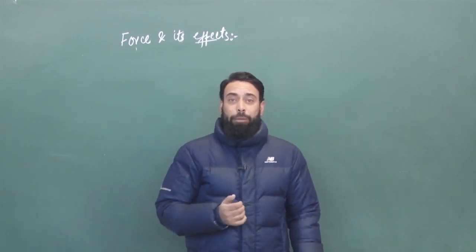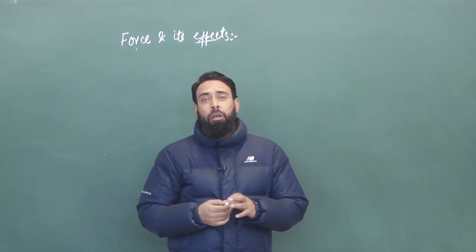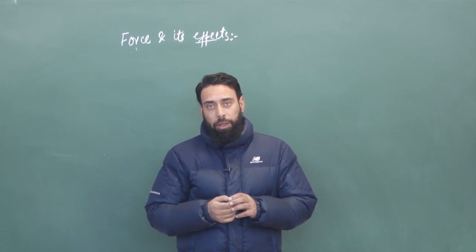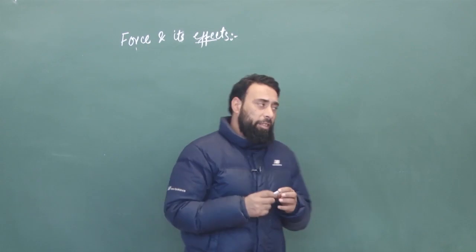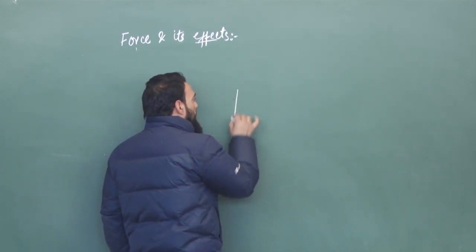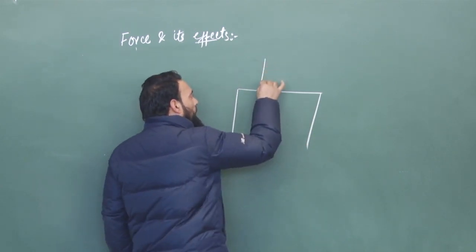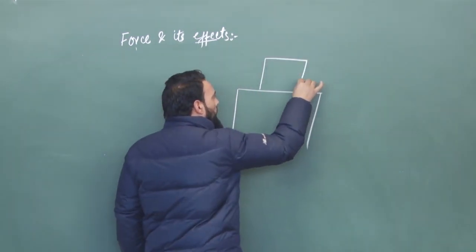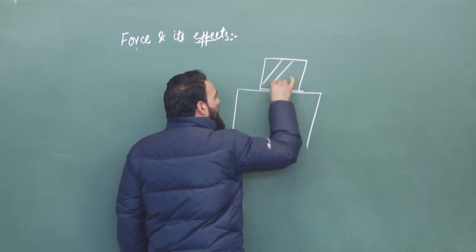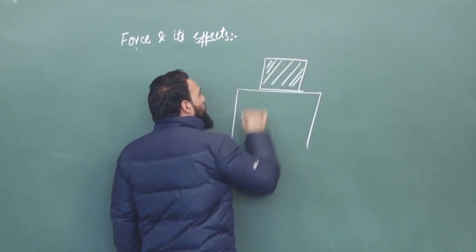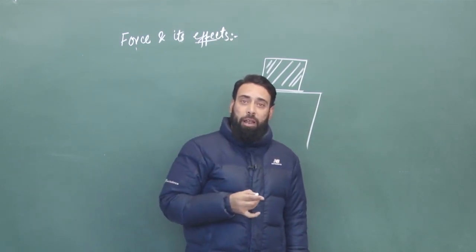So you got an idea about force and its effects. Now, what will happen if more than one force is applied on the body? What are at that time the effects of forces on the body? For example, if we take a body, this is a sort of bench. On this bench there is a heavy body, and we are applying force on this body. More than one force is applied on the body.